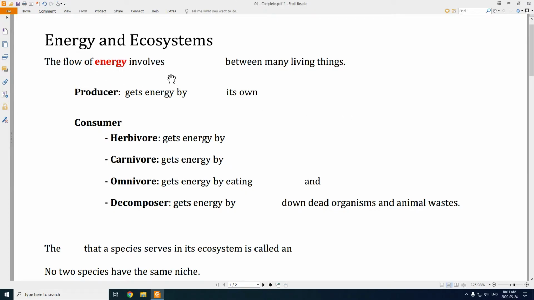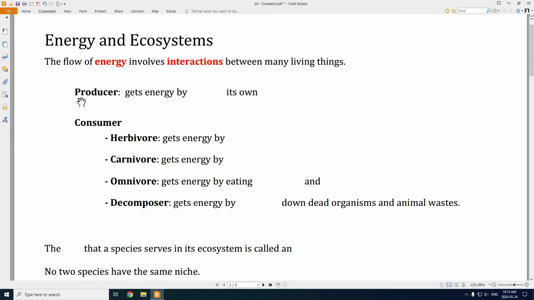So the flow of energy in an ecosystem involves an interaction between many different living things. There's a bunch of interactions between plants and animals and different types of animals that allows that energy to flow through the ecosystem. So we're going to take all of the living things in an ecosystem, all of the biotic factors, and we're going to break them into two categories. We're going to call them either producers or consumers.